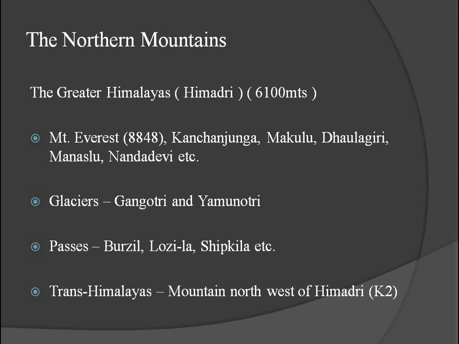It has 8,848 meters height. It lies between Nepal and Tibet, not in India, but in Himalayas. Other than this, some other mountains like Kanchenjunga, Makalu, Dhaulagiri, Manaslu, Nanda Devi are the highest peaks here. These all have more than 8,000 meters height.